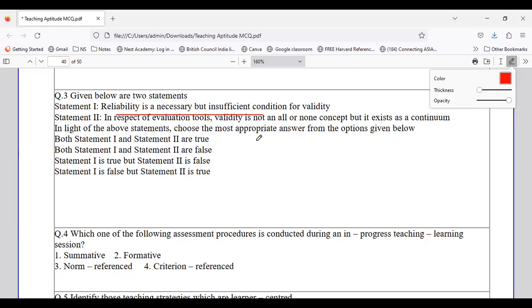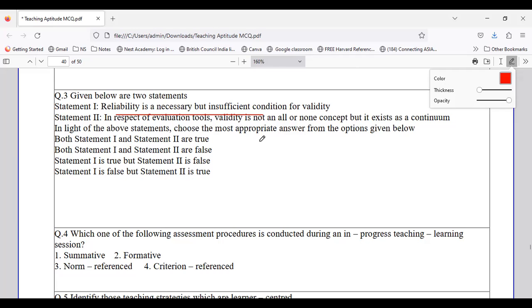So whether both the statements are true or both the statements are false. When we look at the first statement, which says that reliability is necessary but insufficient condition for validity, yes, it is true. The second statement talks about validity not being an all or none concept, but existing as a continuum.